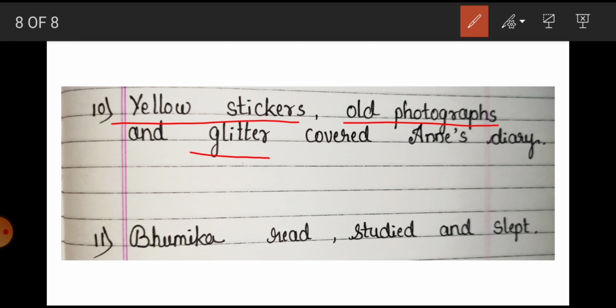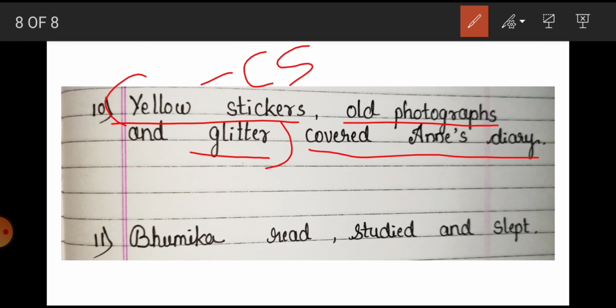We are talking about three objects here. So, this is our compound subject, and the rest of the words are our predicate part.